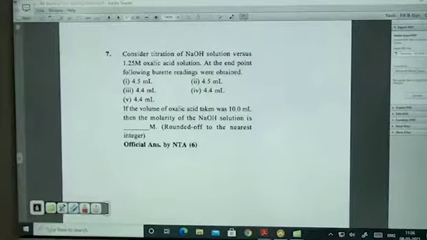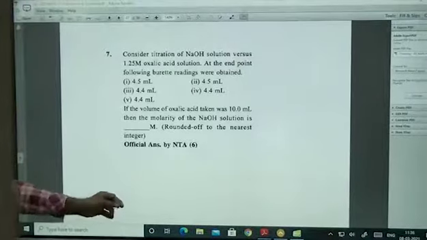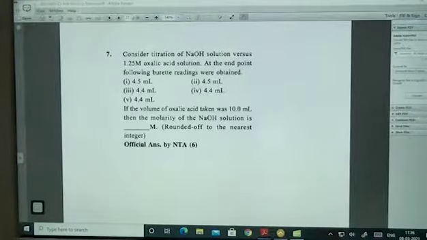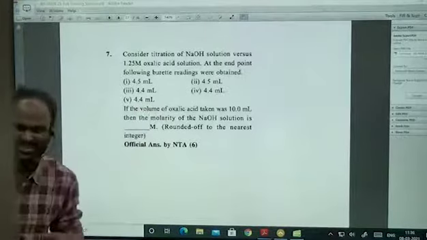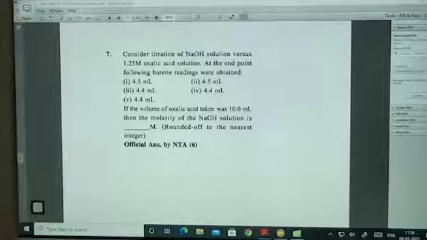Consider the titration of NaOH solution versus 1.25 molar oxalic acid. At the end point, the following burette readings were observed: 4.5, 4.5, 4.4, 4.4, 4.4. What is the meaning of this? You're not doing the practicals now?